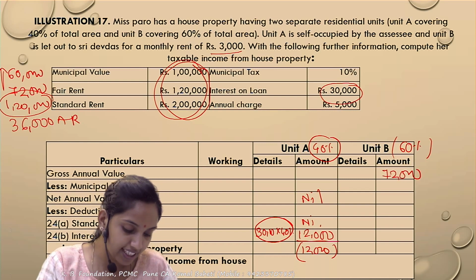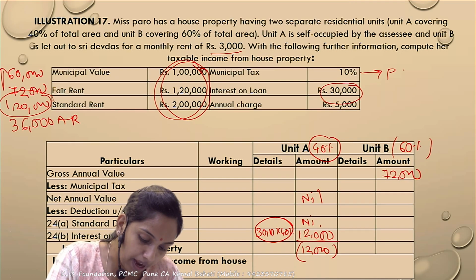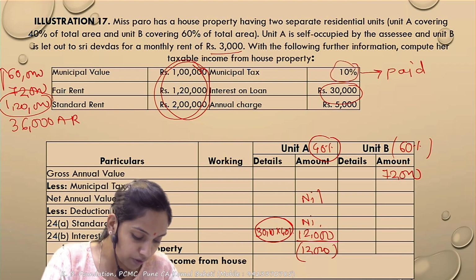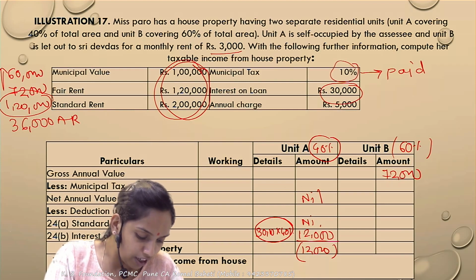Next, the municipal taxes. Assume it has been paid by the owner. Correct. Then only in the deduction note, it is necessary to write that it has been paid. Correct, 10% of the municipal value. Which municipal value? Obviously 60,000.